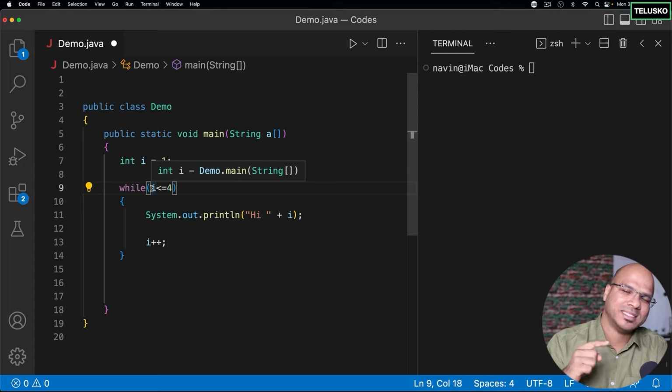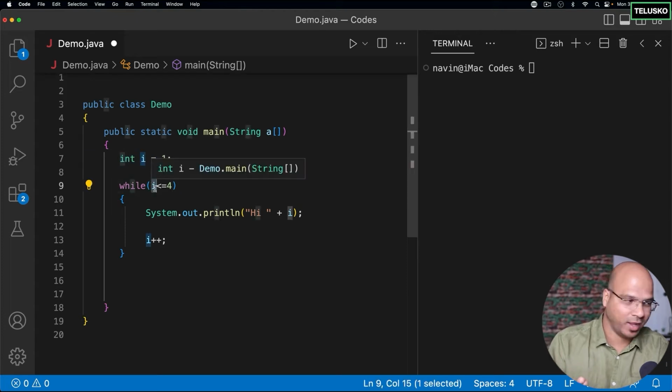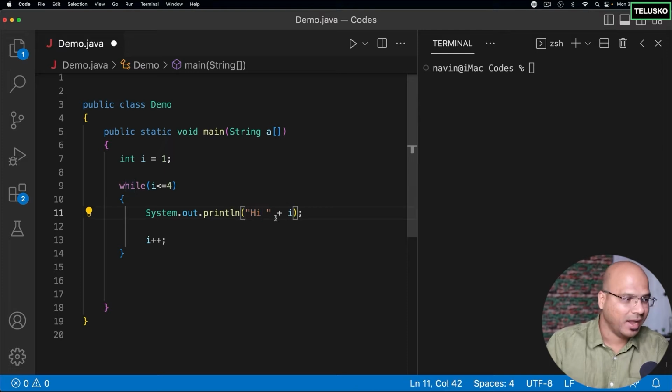Remember, we have talked about this in relational operators. It will continuously check for the condition. So how it runs is, initially it will set the value of i as 1. And then in the while loop, it will check if the value of i, which is 1, is less than 4. Yes, it will continue. It will go inside the loop, print hi, and also print the number, which is 1. And then it will increment the value of i.